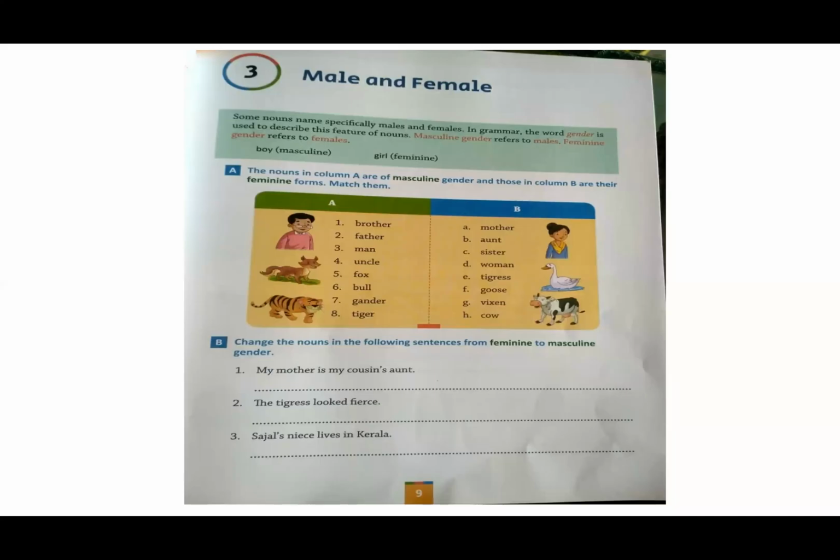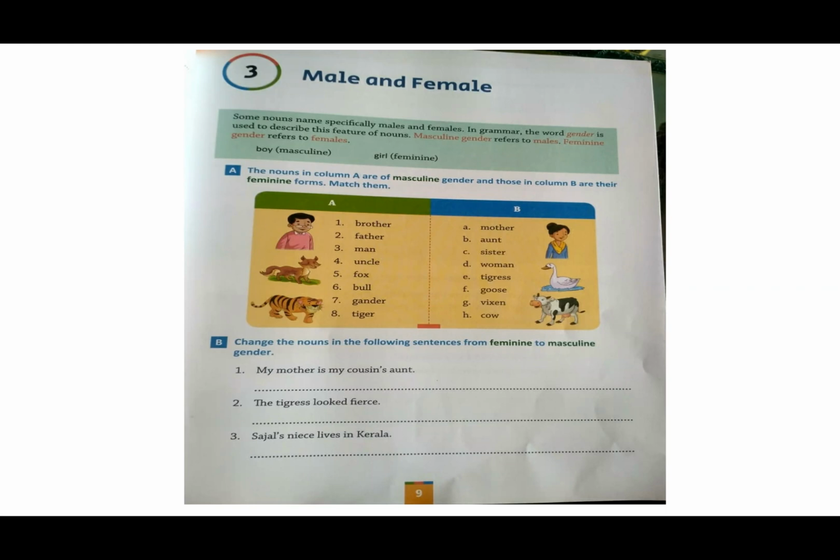Children, the third topic in your English language is male and female. You have learnt about this in class 2 also. Now, all living beings are either males or females, whether human beings, animals, birds.